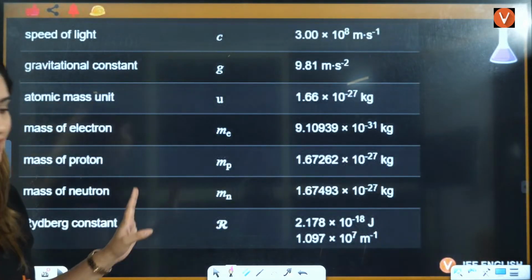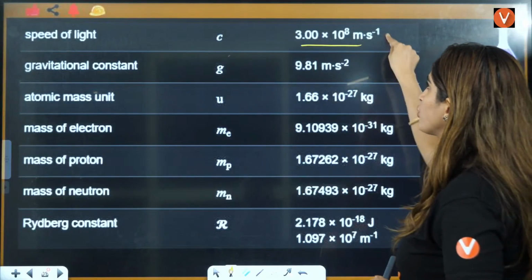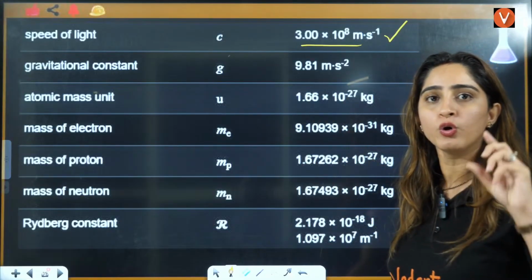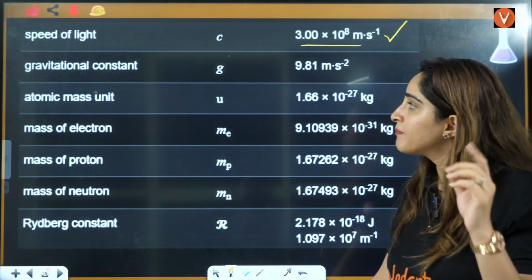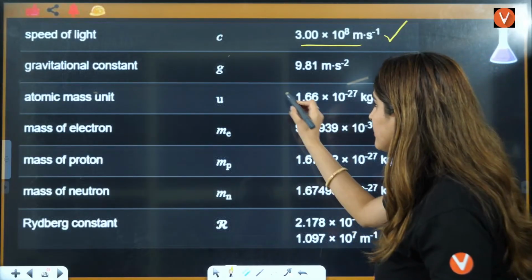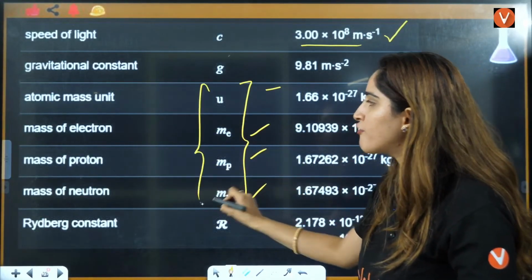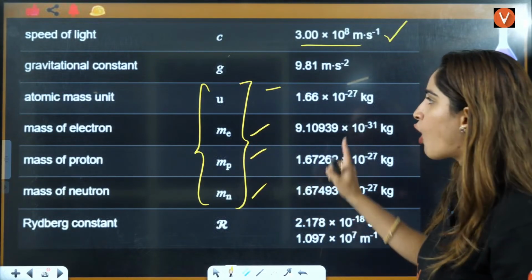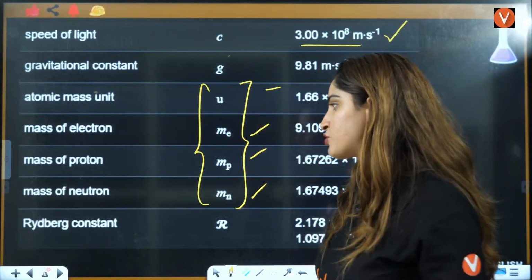Okay, everybody. Now, the last 2 pages of today's lecture. The speed of light value you should know, 3 into 10 raised to 8. Gravitational constant is 9.8 meter per second square, right? You can also take it as 10. 1 AMU, we will study this. We are going to study all these values in structure of atom. This you should remember. Mass of electron, mass of proton, mass of neutron, 1 atomic mass unit, that we will study in some basic concepts of chemistry.